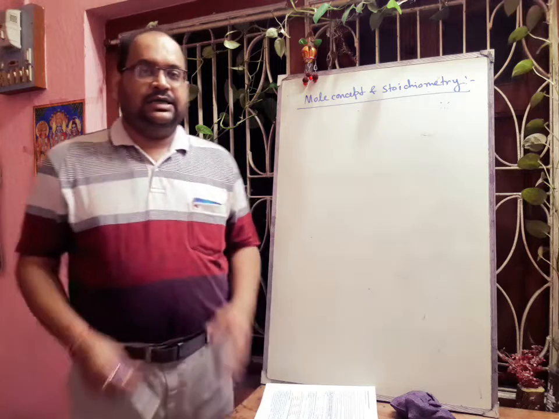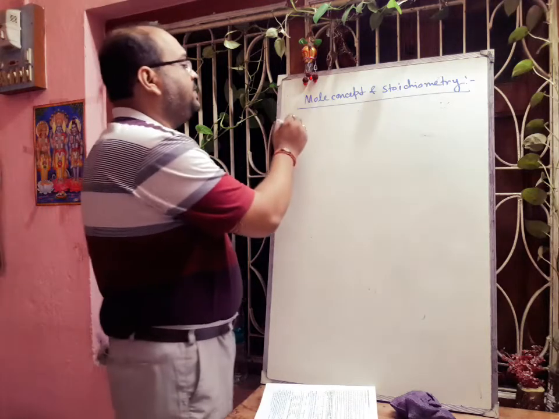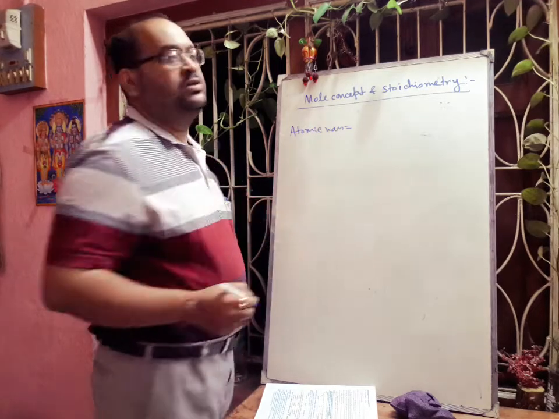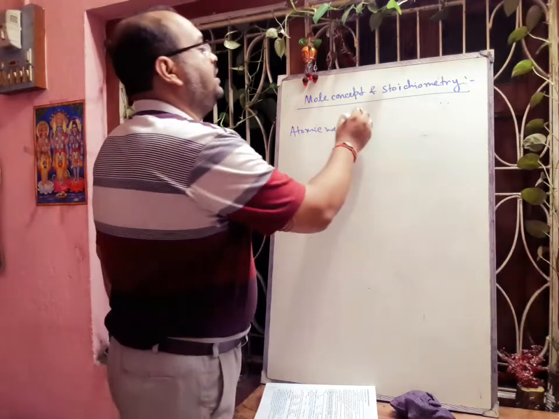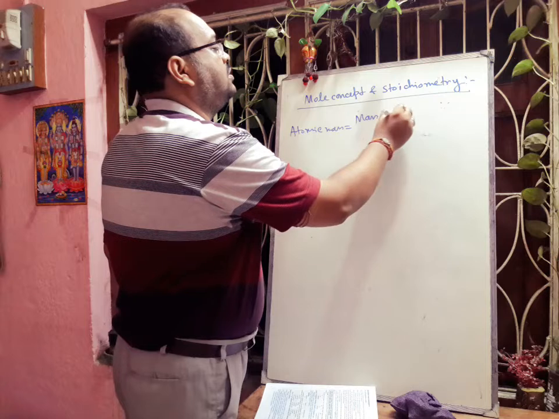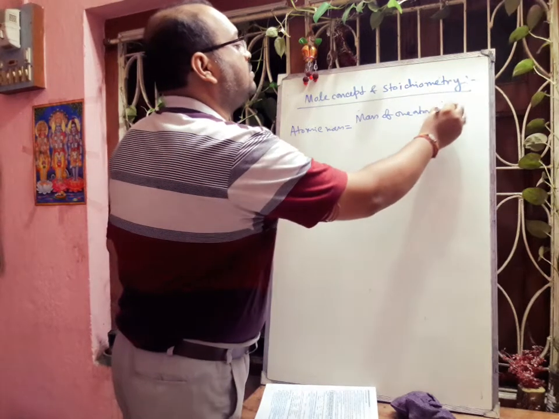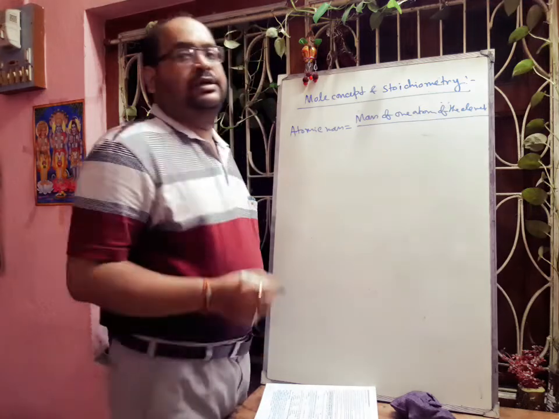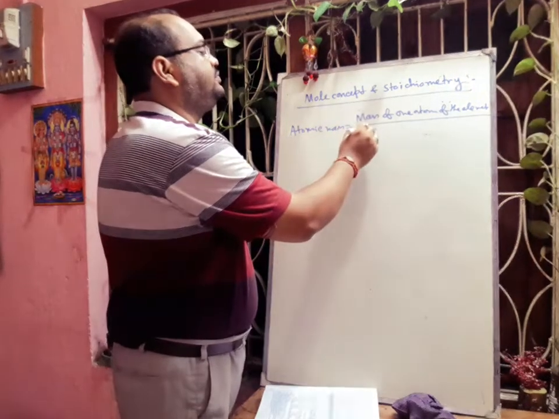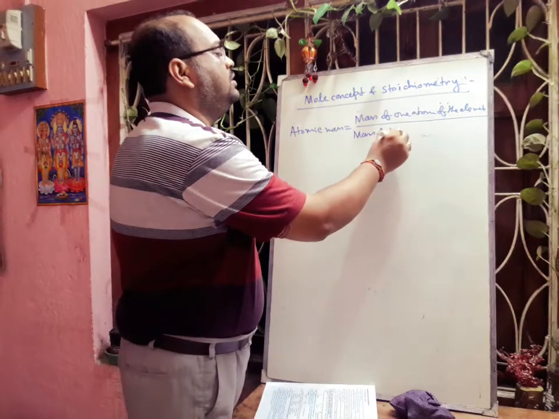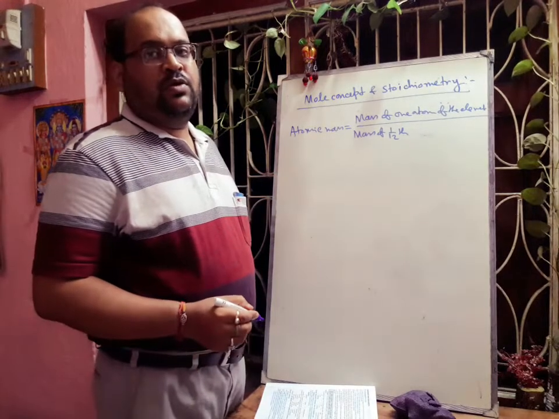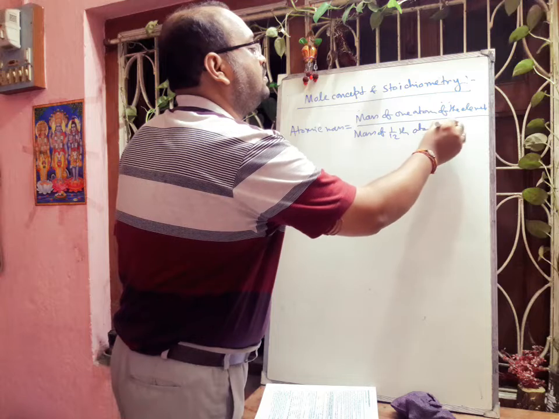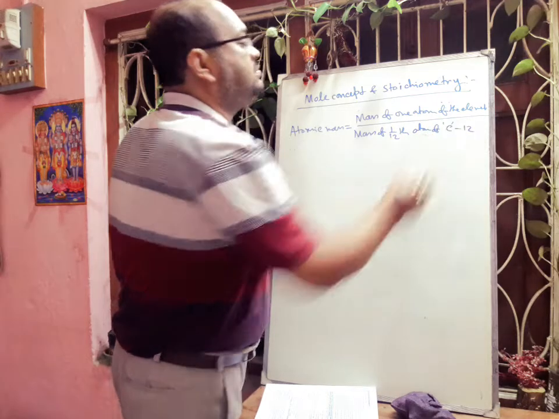So now what is the representation of atomic mass? Atomic mass is equal to the mass of one atom of the element divided by the mass of 1/12 atom of carbon C12 isotope.